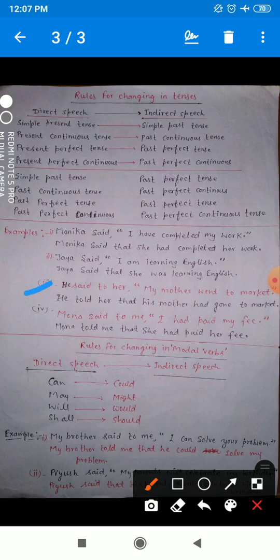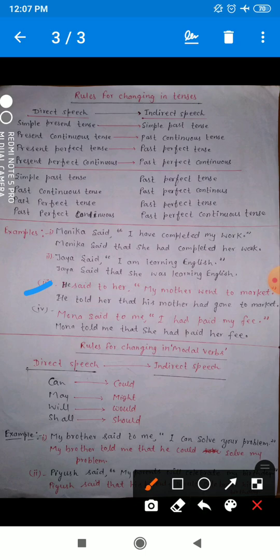Okay dear, now see point number three. He said to her, my mother went to market. Now see, there is said to, so said to will change into told.